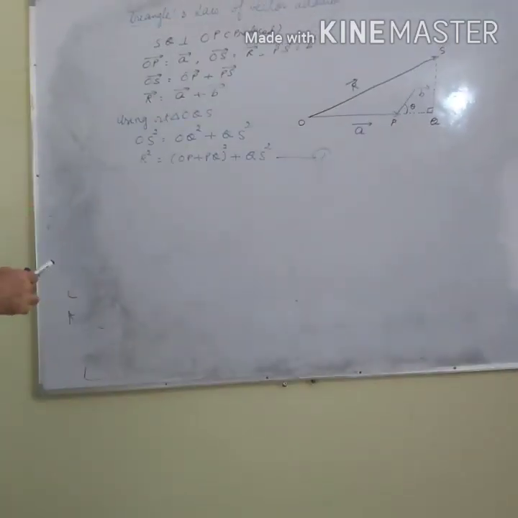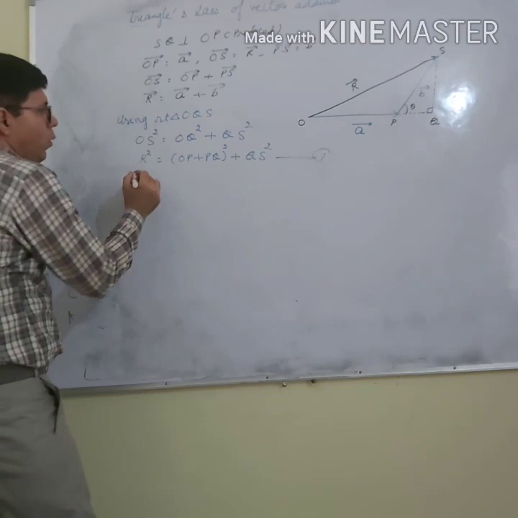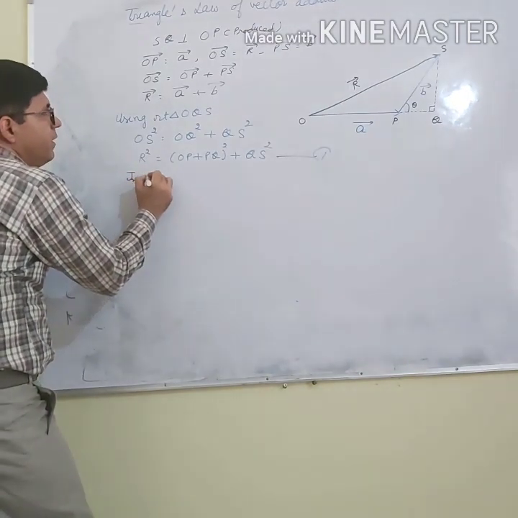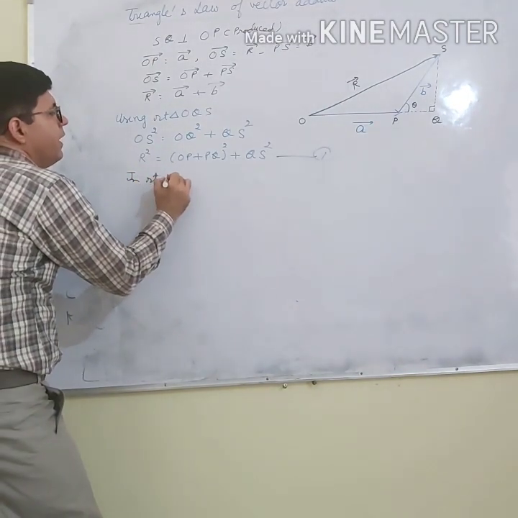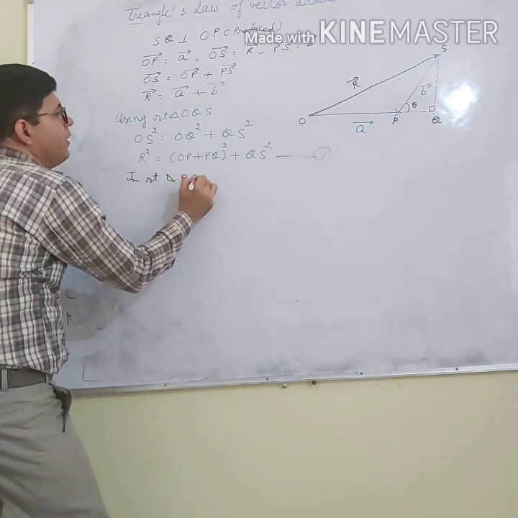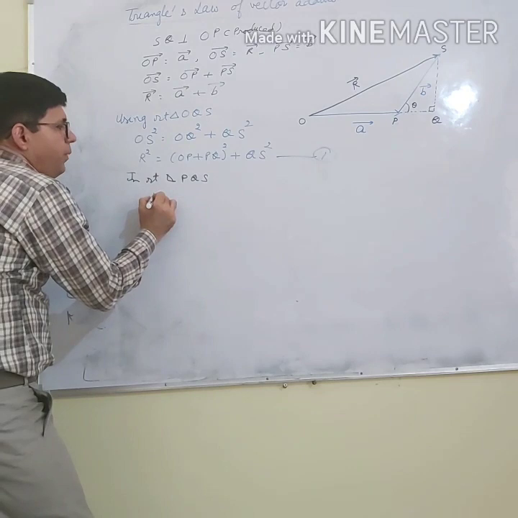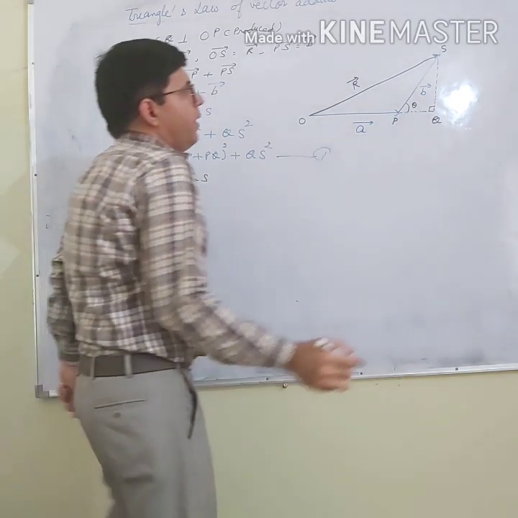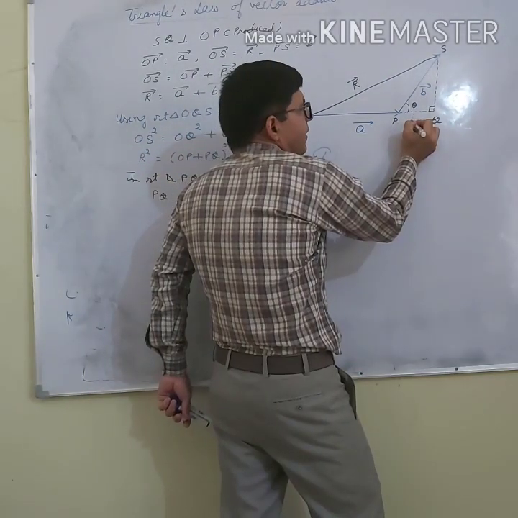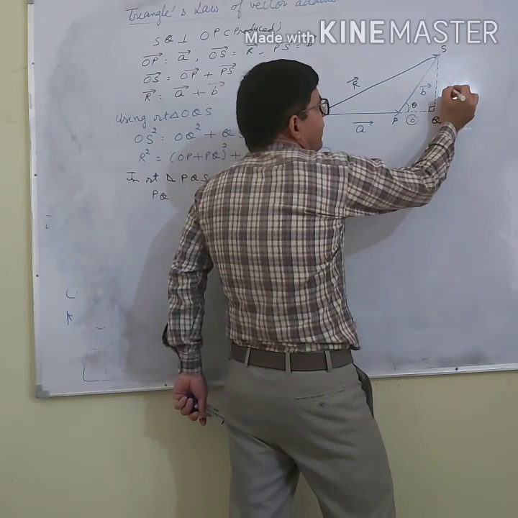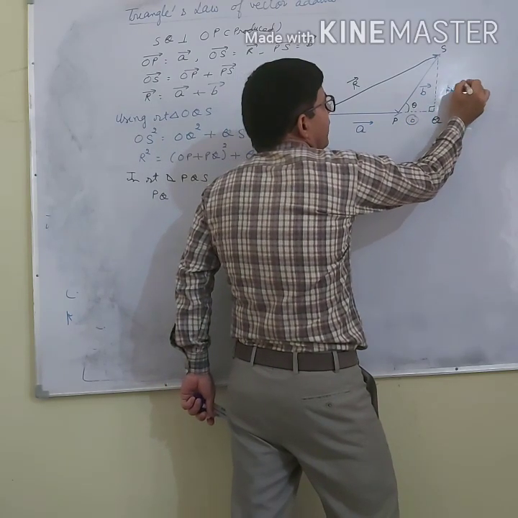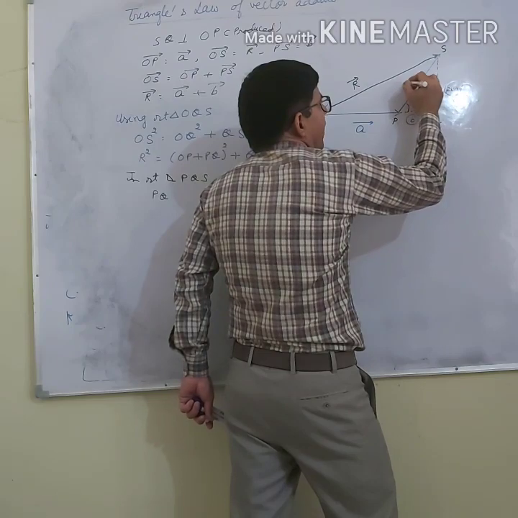So I want PQ. What is PQ? Now, in right triangle PQS, PQ is the base, this is the perpendicular, and this is the hypotenuse.